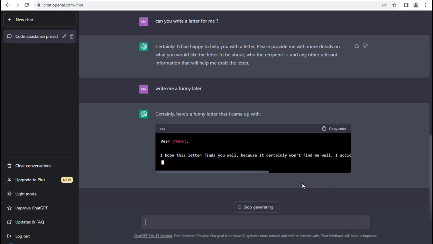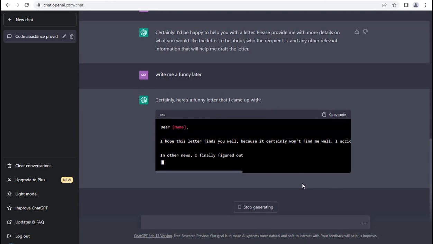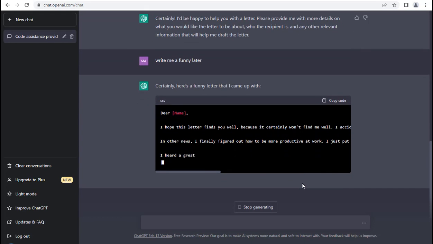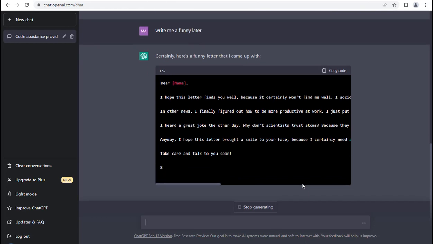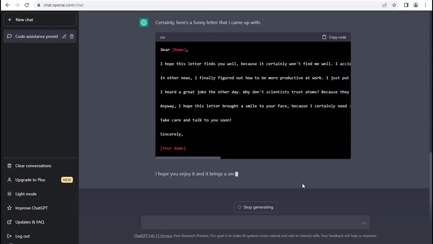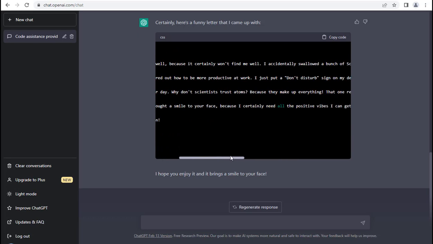It's insane. You see that? It's writing me a funny letter. Wow. You can see it just did it in a few seconds. I think from now you don't need to write a letter or think about it, and what you just need to do is tell it and it will make a letter for you and you can send it instantly anytime, anywhere, whenever you want.